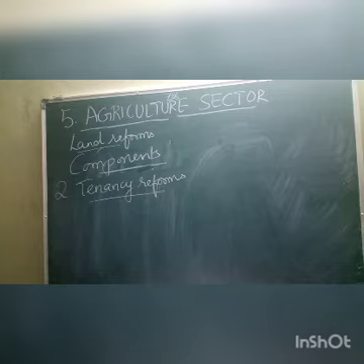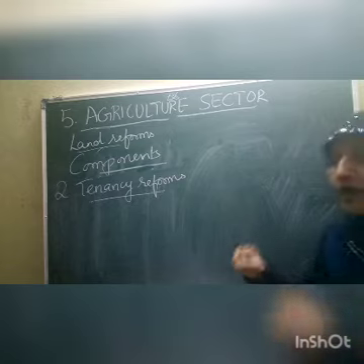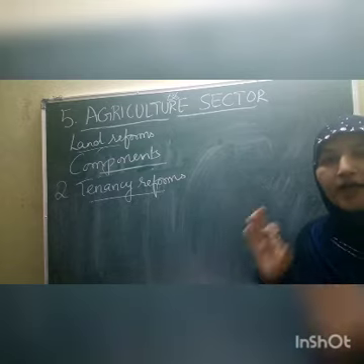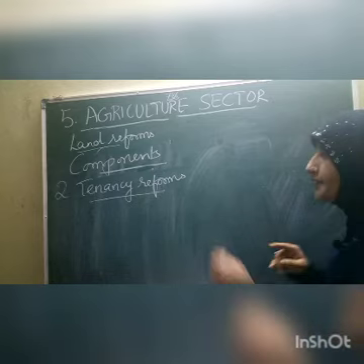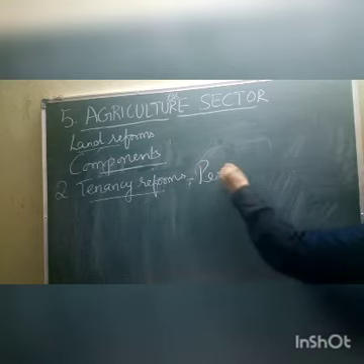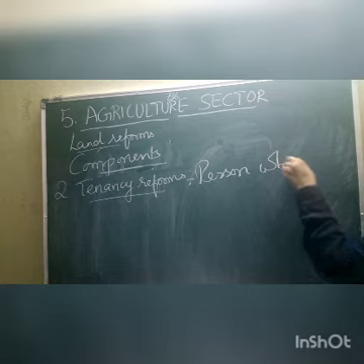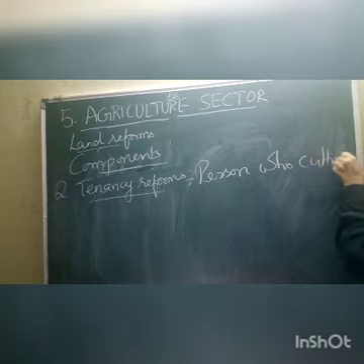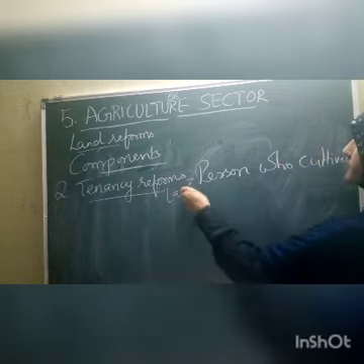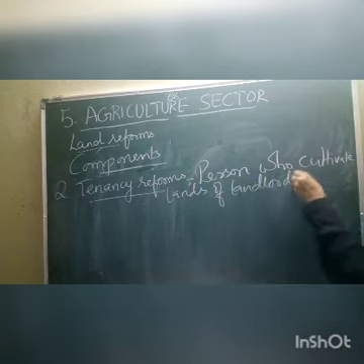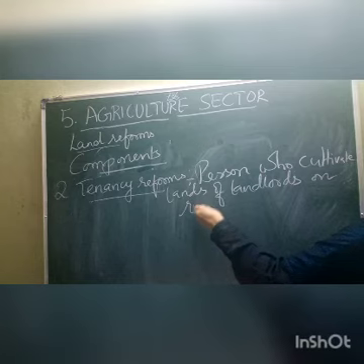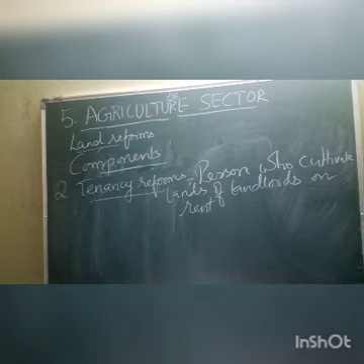Tenants, to whom do we call a tenant? Tenant means a person who cultivates the land of a landlord on rent. Who is a tenant? A person who cultivates the lands of landlords on rent is called a tenant.